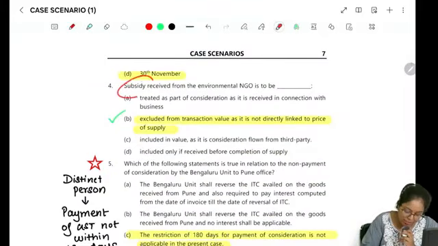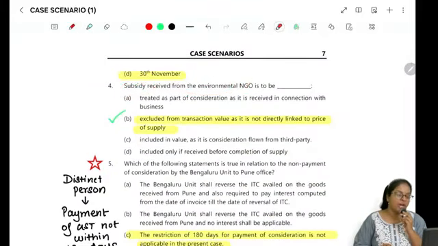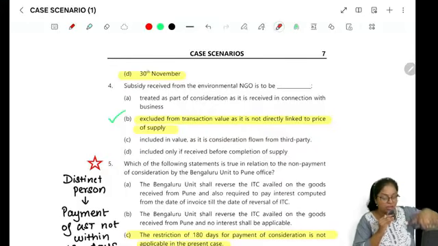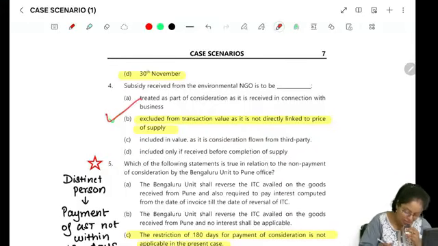Question number 4, subsidy received from an environmental NGO, it will be excluded from the value of supply. It is because it is only directly linked to performance, it is not directly linked to price, right? So this will be excluded.